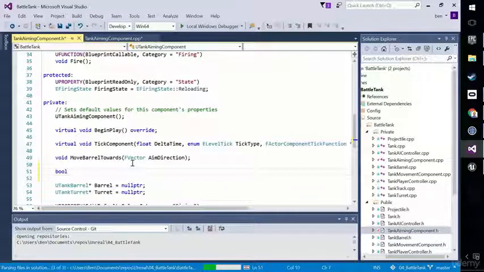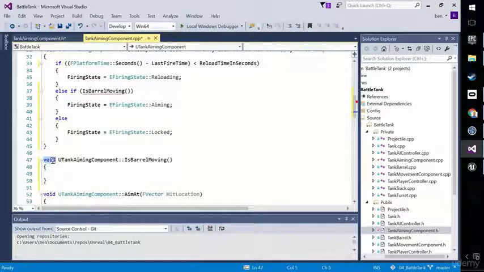It's a boolean. If I made it void in the tank aiming component, I was wrong. I'll fix that in a second. It's bool IsBarrelMoving, and it needs no parameters. Self-explanatory what it does, but the return type is bool. Okay, so how are we going to do this?